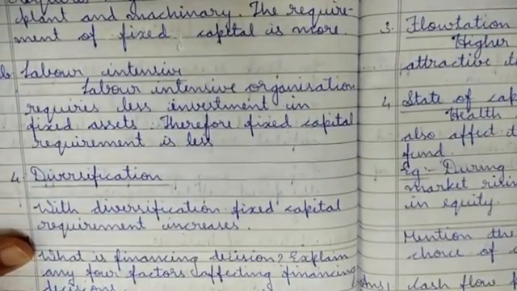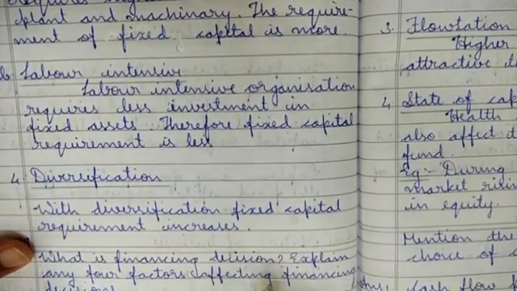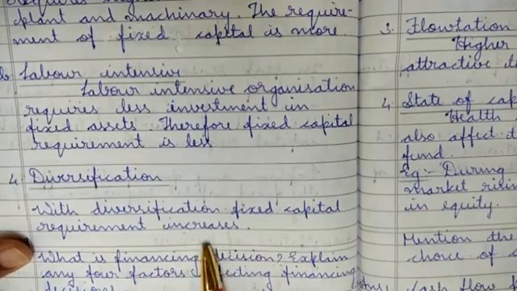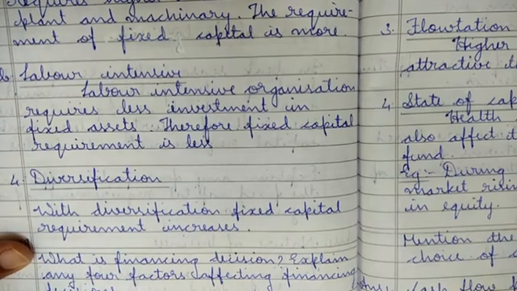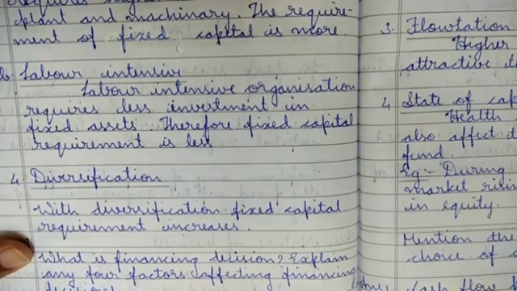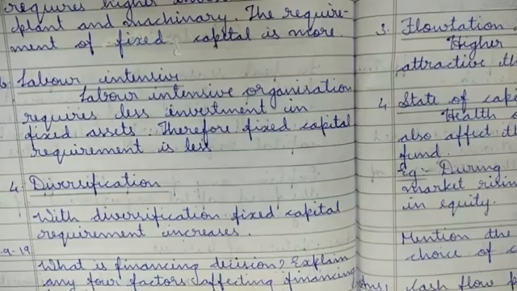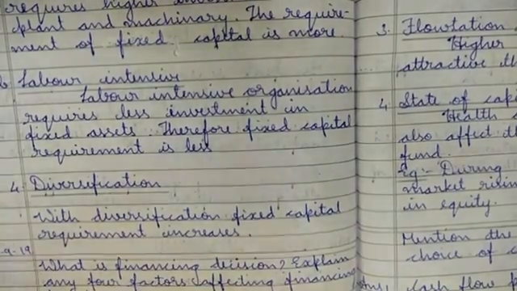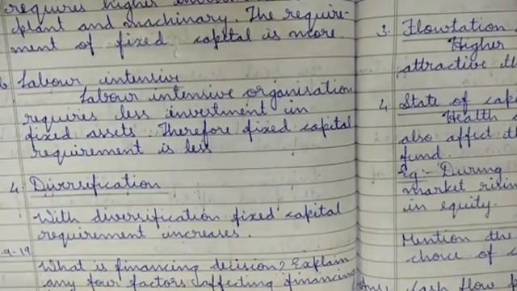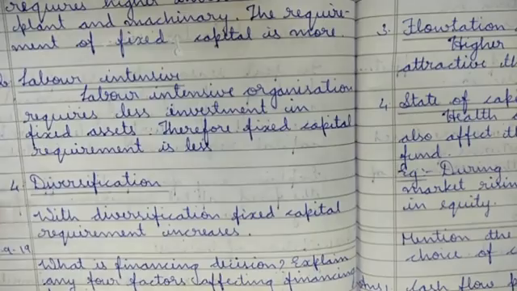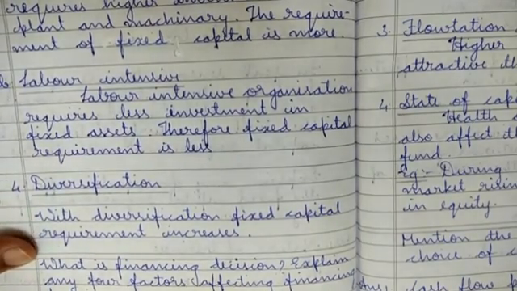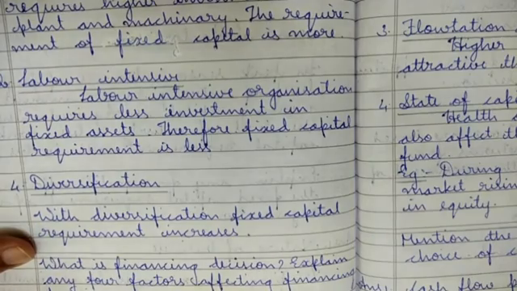Next is diversification. With diversification, fixed capital requirement increases. So you may be wondering, what is diversification? Diversification means enlarging the business. So if you have an idea of expanding your business, at that time you have to invest more.